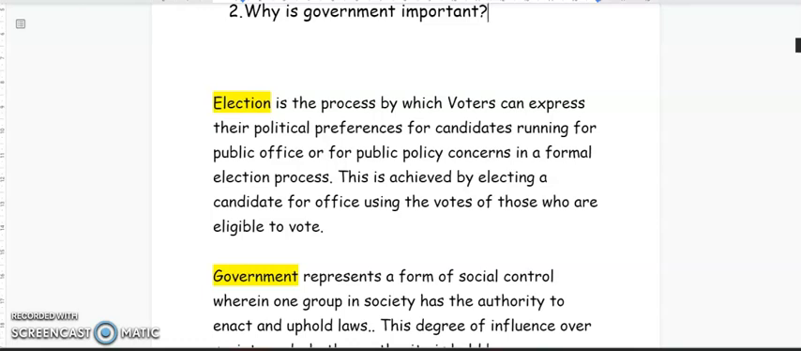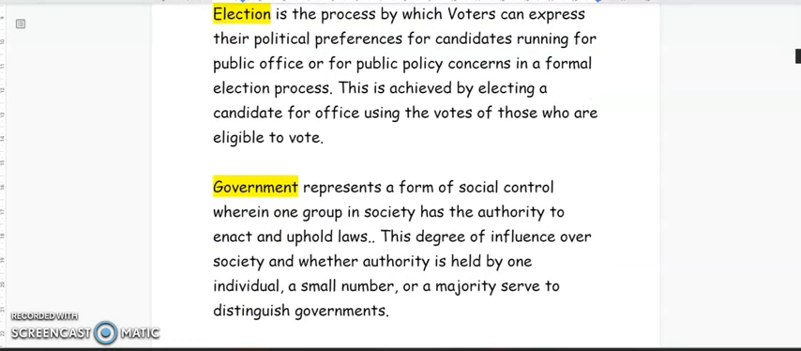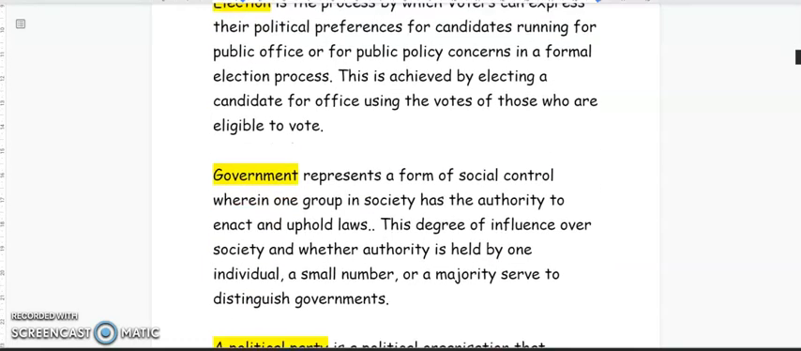Our next term, government. Government represents a form of social control wherein one group in society has the authority to enact and uphold laws. This degree of influence over society, and whether authority is held by one individual, a small number, or a majority, serve to distinguish governments.